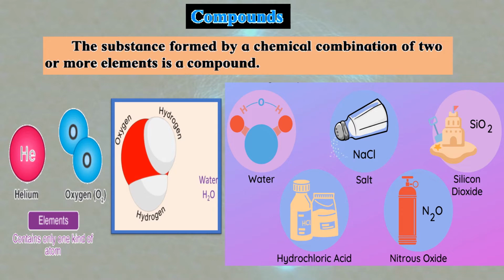Same way here there are a few examples of compounds. Water, sodium chloride or salt, sand, हम लोग जो यूज बीच पे हम लोग को मिलती है वो sand is also a compound. Hydrochloric acid that you find in your toilet cleaners, जो हार्पिक या डोमेक्स आप लोग यूज़ करते हैं टॉयलेट क्लीन करने के लिए, it has hydrochloric acid in it. Nitrous oxide is also a combination of two elements, nitrogen and oxygen, and that is why it is called a compound. Okay, so the common thing that is there in the house, salt, is a compound.